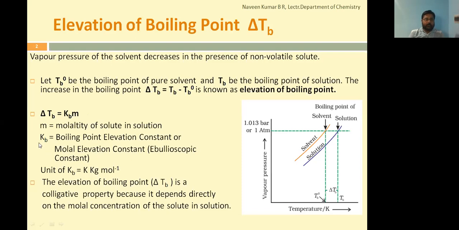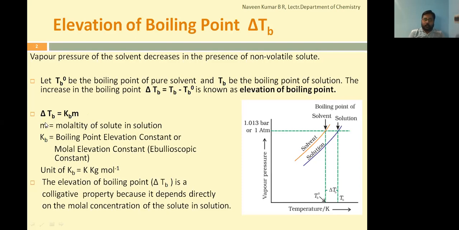So the unit of Kb, if we consider, it's a simple rearrangement to remember the unit. So Kb will become delta Tb divided by m. So as delta Tb is the temperature, it is Kelvin per molality. So molality unit mole per kg.